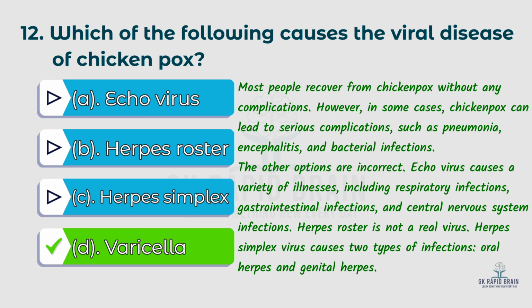However, in some cases, chickenpox can lead to serious complications such as pneumonia, encephalitis, and bacterial infection. The other options are incorrect. Echovirus causes a variety of illnesses including respiratory infection, gastrointestinal infection, or central nervous system infection. Herpes zoster is not a real virus. Herpes simplex virus causes two types of infection, oral herpes and genital herpes.